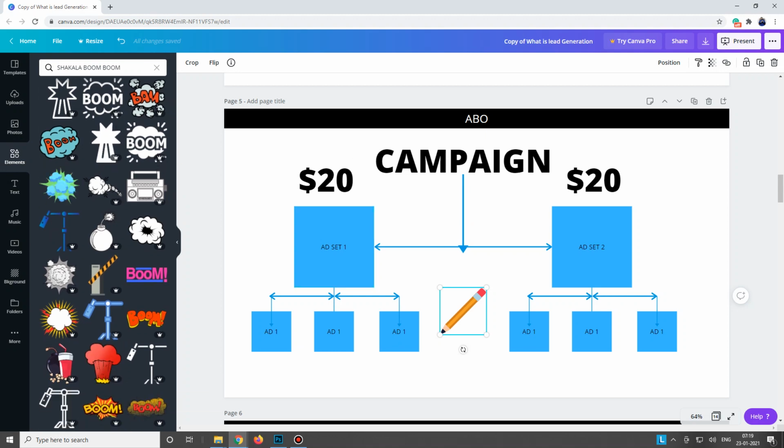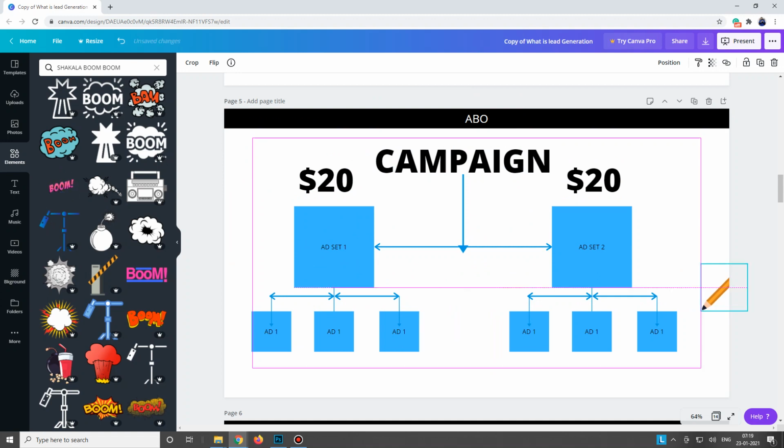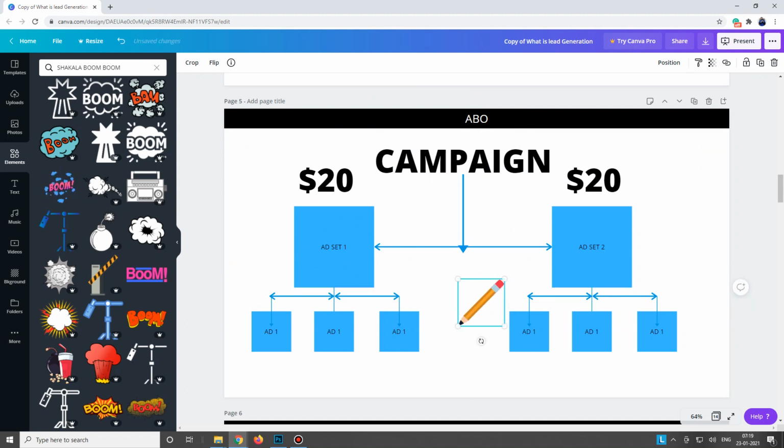Okay, leave it. So what we did here in ABO: in ABO, we can put this $20 here on one ad set and another $20 on another ad set. We are not putting that money on the campaign, right? We are putting that money on the ad set level. So we can create as many ad sets as we want and give a separate budget to each ad set. I will tell you when to use ad set budgets and when to use CBO in the upcoming videos, in the next couple of videos.